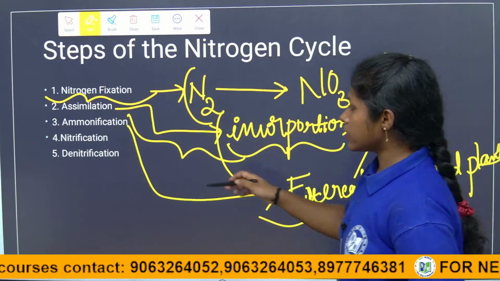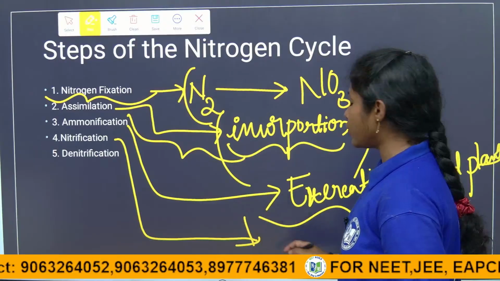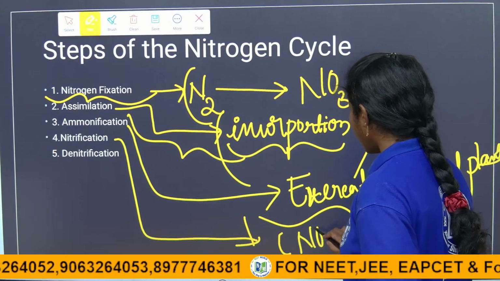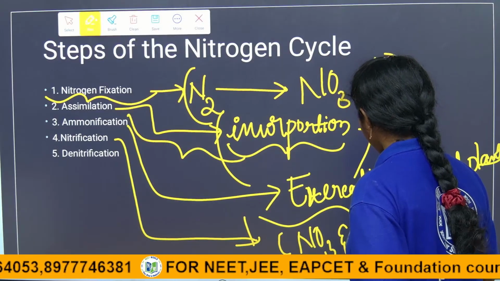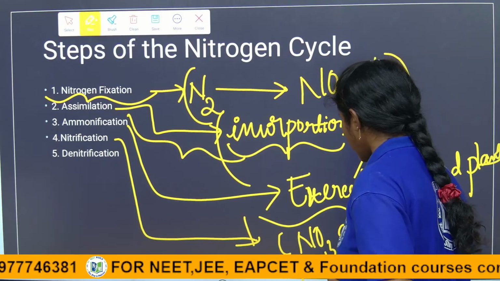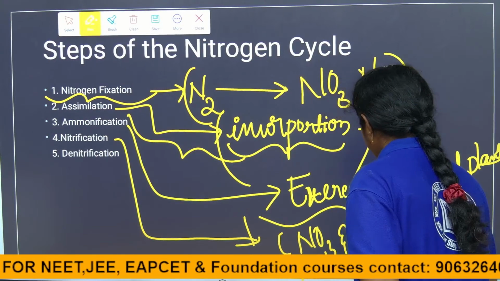Giving back to the soil. Then ammonia is again converted into the form of nitrates and nitrites.